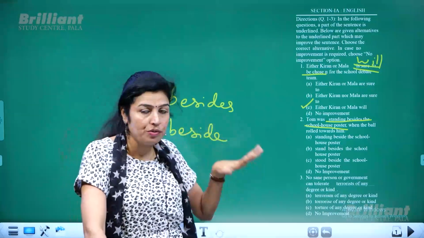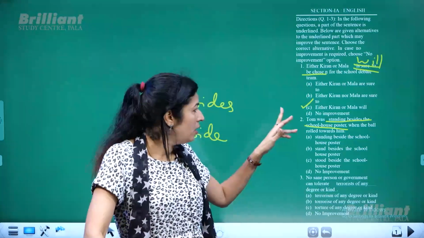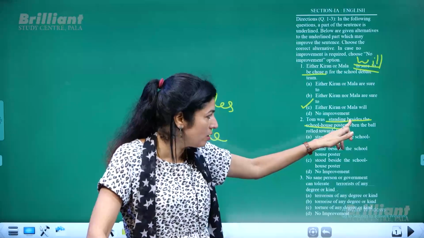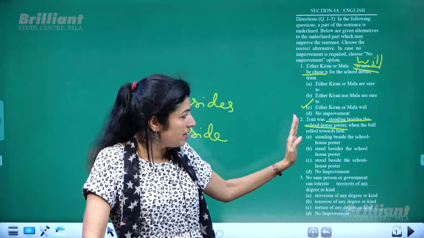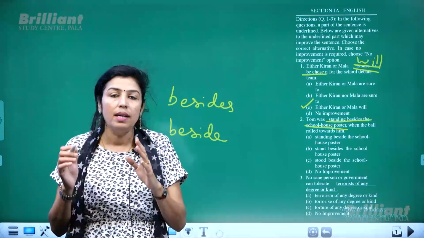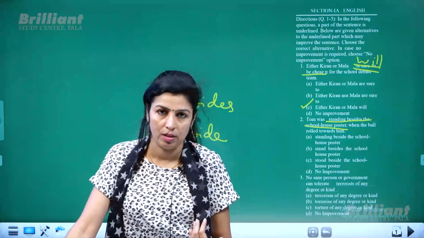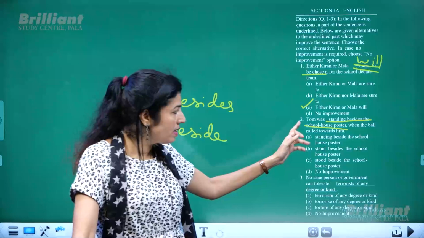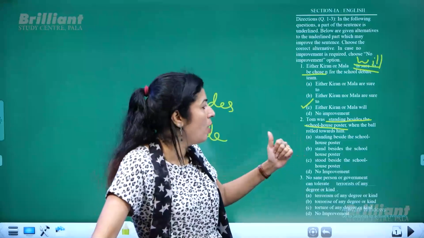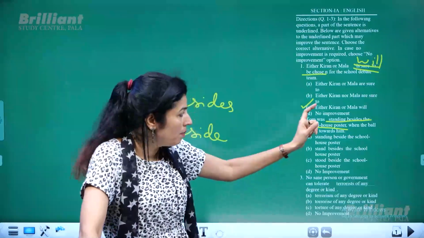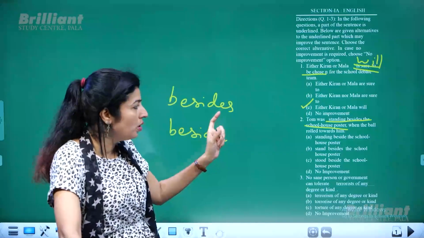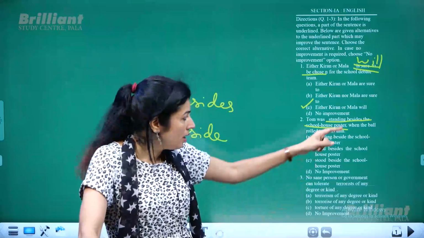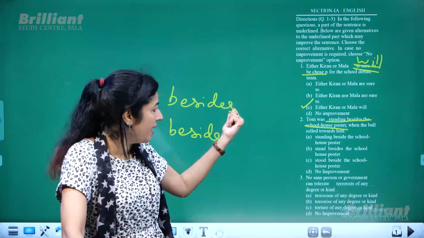See, a huge difference is there between the two words. If you use the word besides, which we have in the sentence also, Tom was standing besides. Besides means in addition to or along with. So Tom was standing in addition to the schoolhouse poster is a wrong sentence. So remember, this besides with S would change the meaning of the entire sentence. So the word besides with S is wrong.